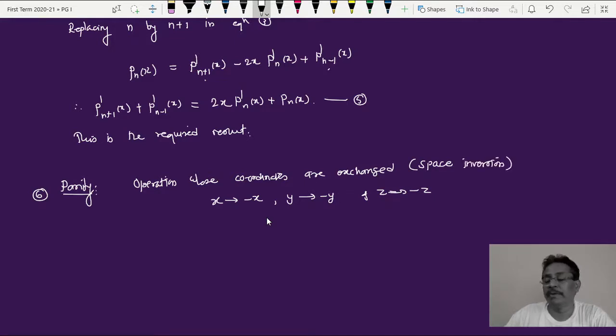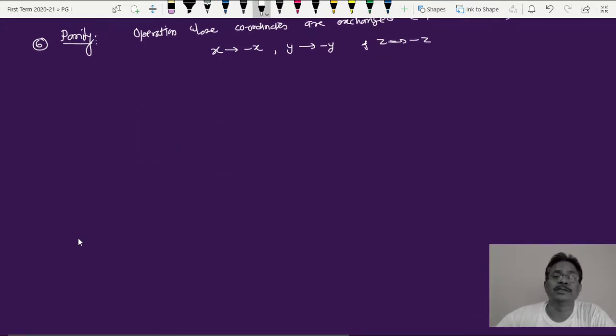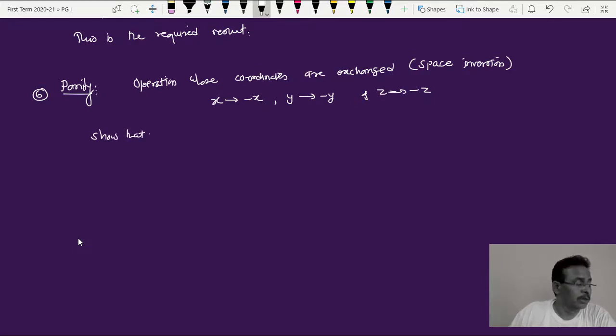This is one of the very important concepts used in quantum mechanics for wave functions, which you will go into later on. A wave function can be reflected in space, and that reflection is nothing but parity. So here we have to show how this parity comes. Show that Pn of x is equal to minus 1 raised to n Pn of minus x.